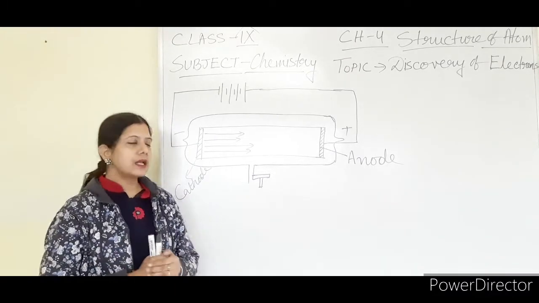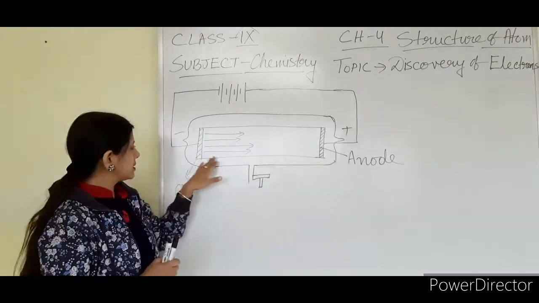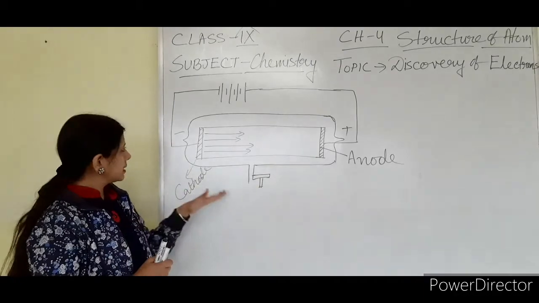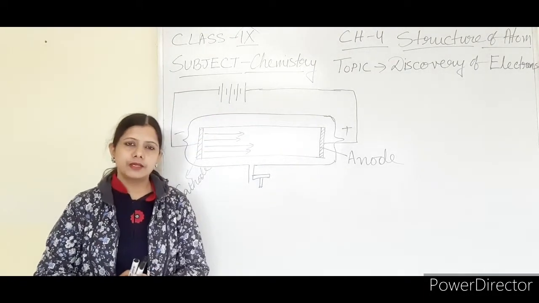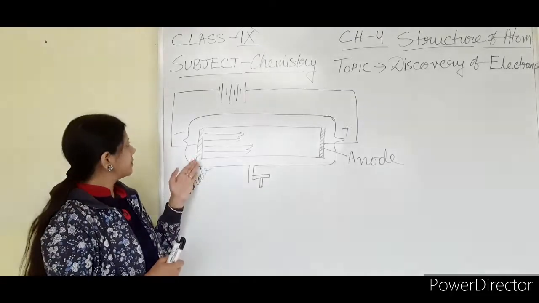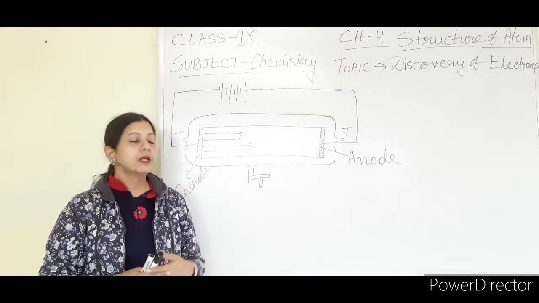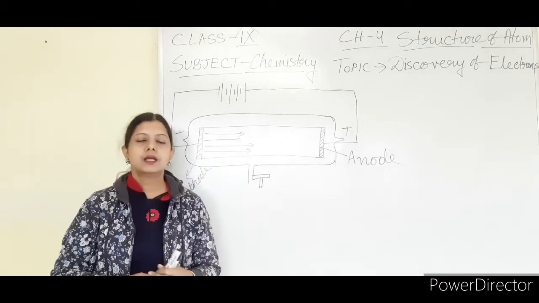Inside the glass tube, two metal electrodes are there, one is the cathode and the other is the anode. These metal electrodes are connected to the battery, as you can see in the figure. The cathode is connected to the negative terminal, and the anode to the positive terminal.